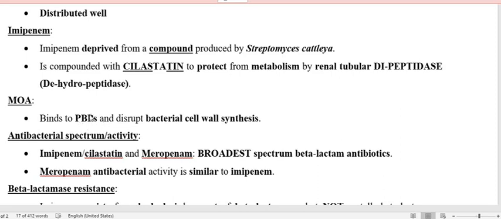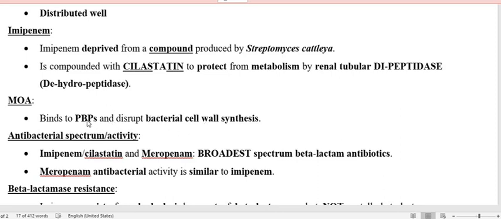So these beta-lactams inhibit the penicillin binding proteins. Amongst these enzymes, the most important is transpeptidase, so they inhibit transpeptidation. That means they inhibit the cross-linking formation of peptidoglycan, which we already discussed.